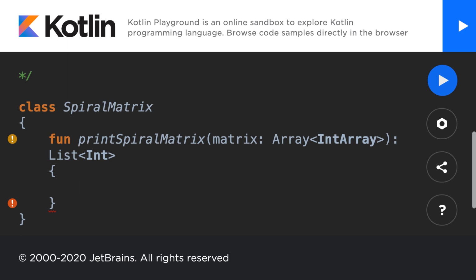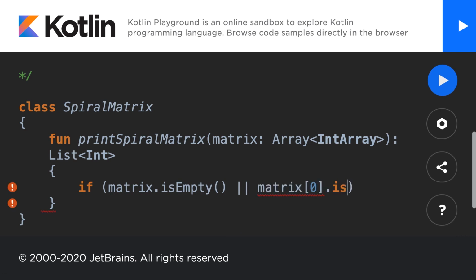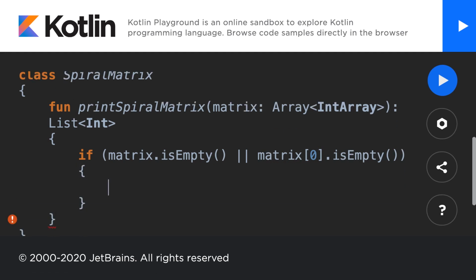So first I have to check the edge cases. Whenever you're working with a problem, you want to think about the edge cases. Now, the edge case will be, what if the matrix is empty? This is a case we don't want to print through, because with an empty matrix there's nothing to go through in spiral order. So I'm going to check that edge case. If matrix.isEmpty() is true, or if the matrix at the 0th row, which is the first row, isEmpty() is true. If either of these conditions pass, that would be an edge case we want to account for. So what we want to do is return an empty list.